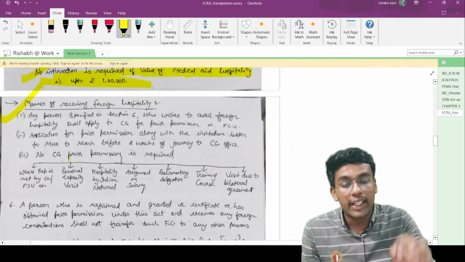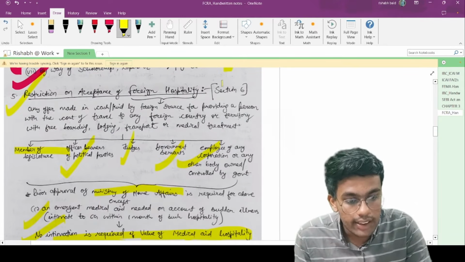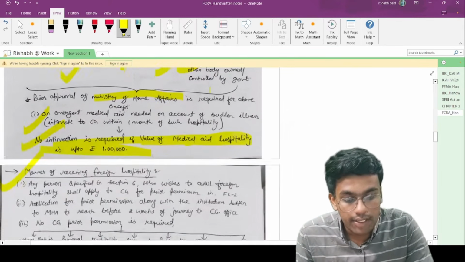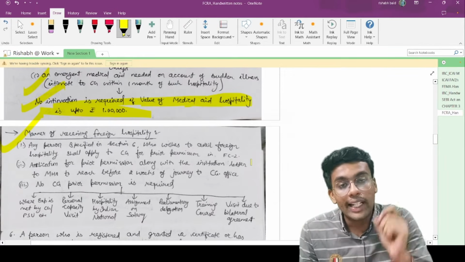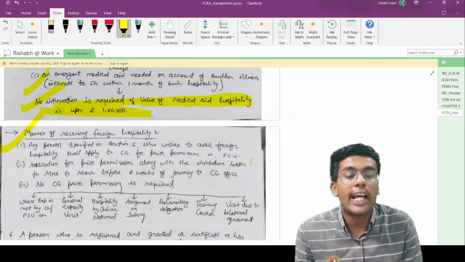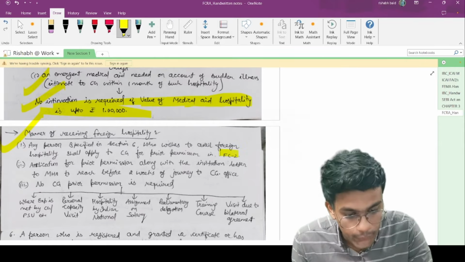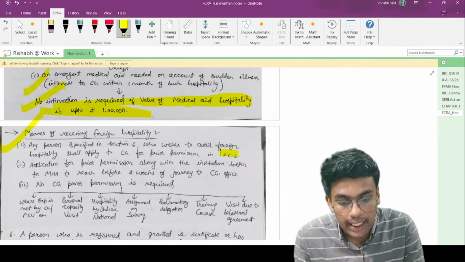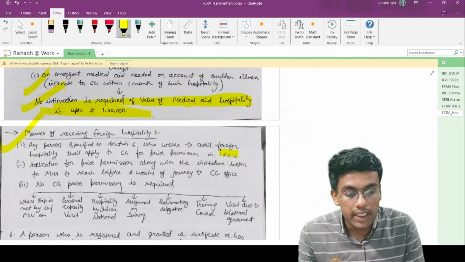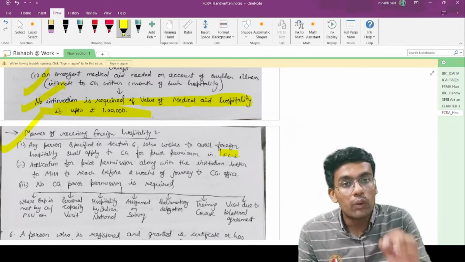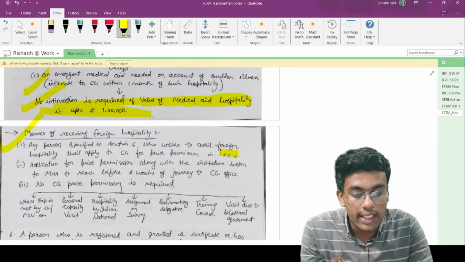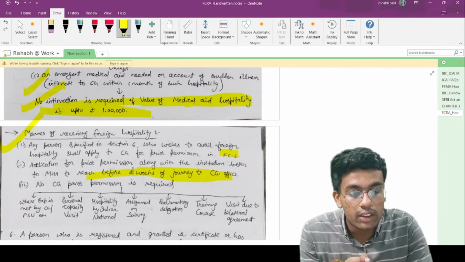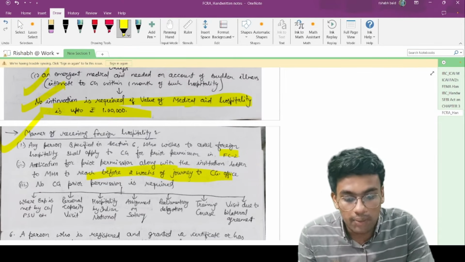Any person specified in section number 6. This is your section number 6. Any person receiving hospitality in section 6 who wishes to avail foreign hospitality shall apply to the central government for prior permission in form number FC2. For the acceptance of foreign hospitality, the application for prior permission along with the invitation letter is to be submitted to the Ministry of Home Affairs, and it should reach the central government at least 2 weeks before the journey.